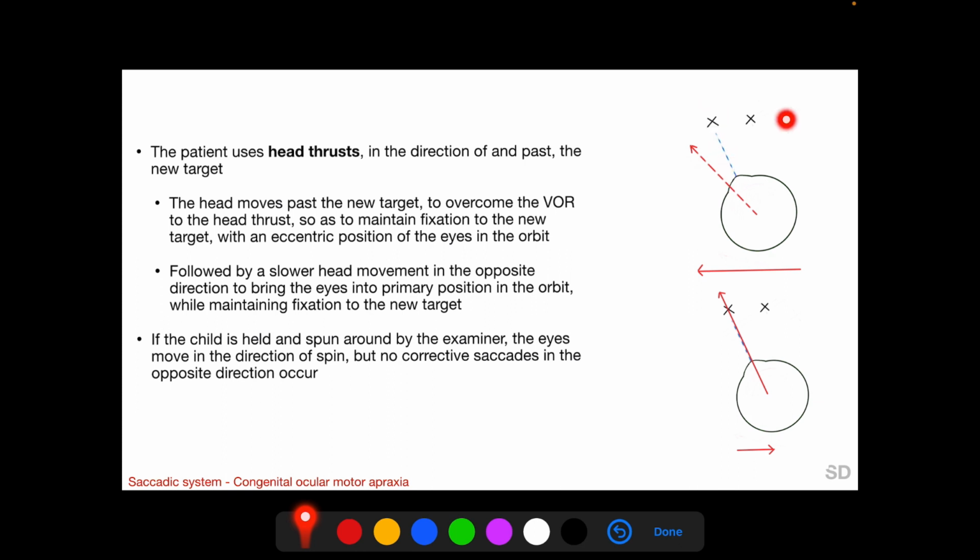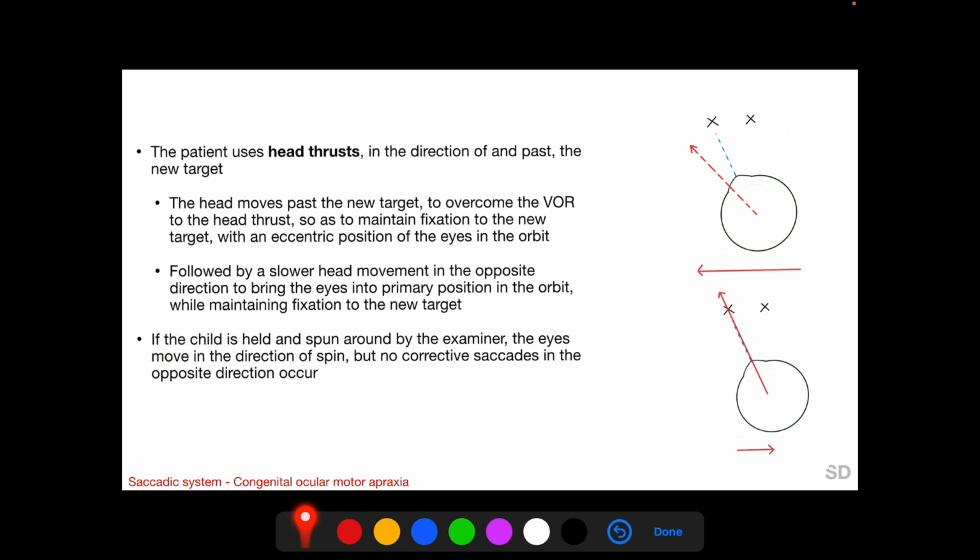So, after the initial movement, the eye is eccentrically positioned within the orbit, and this is followed by a second slow movement of the head in the opposite direction towards the first target so as to realign the head in the direction of the second target, so that the eye is now oriented in the primary position within the orbit.